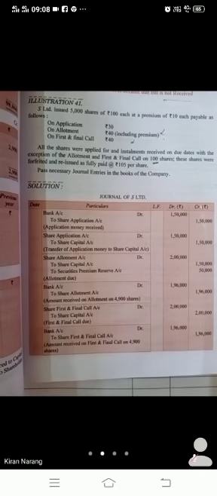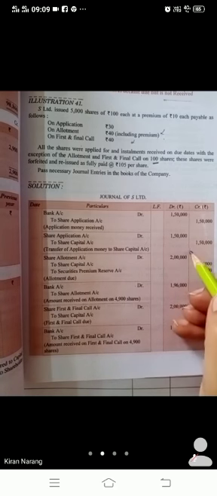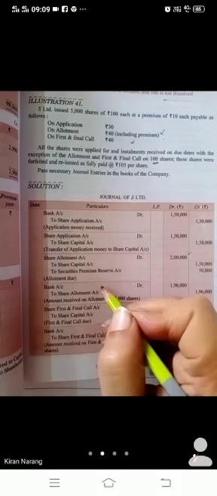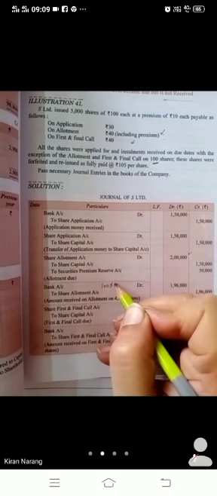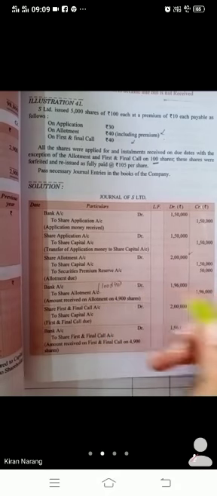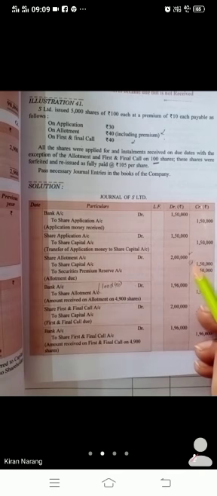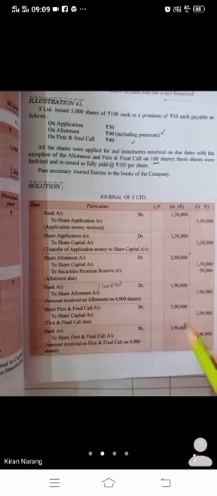On that day, we will not receive the allotment on 100 shares. Out of this 2 lakh, 100 shares into 40, 4,000 we will not receive. So 2 lakh minus 4,000, 1,96,000 we have received.